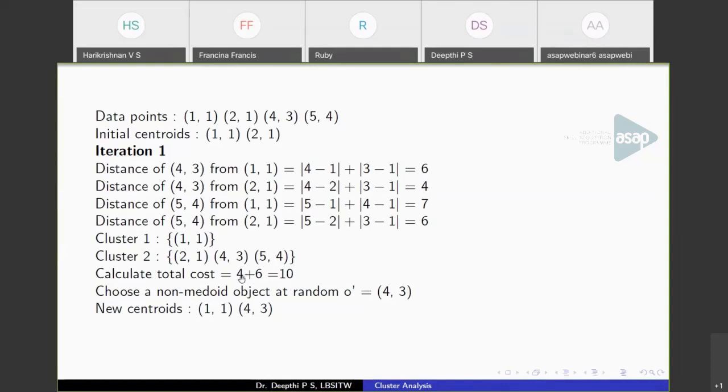That is the 4 here. And the distance of 5,4 will be minimum to the second centroid, that is 2,1. So when you calculate the distance of 5,4 from 1,1 and 2,1, you got a lesser value in this case. So this is the cost of assigning 5,4 to 2,1. So this is what you add together, this 4 and 6. 4 plus 6 is 10. Hope it is clear now.